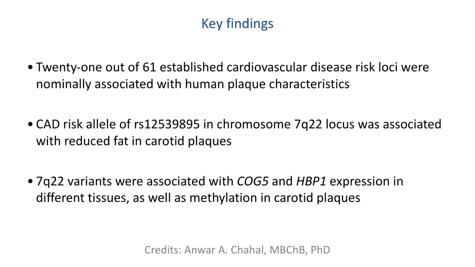In summary, 21 out of 61 established cardiovascular disease risk loci associated with human plaque characteristics. Variants in a chromosome 7q22 locus were significantly associated with fat in carotid plaques. These variants were associated with expression of COG5 and HBP1 in different tissues, as well as methylation in carotid plaques. In conclusion, these data suggest that some cardiovascular disease susceptibility loci might exert their effects by influencing atherosclerotic plaque characteristics.